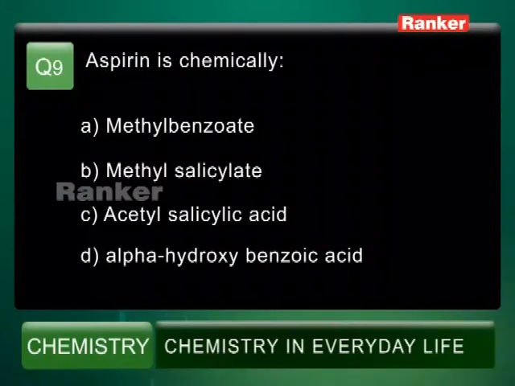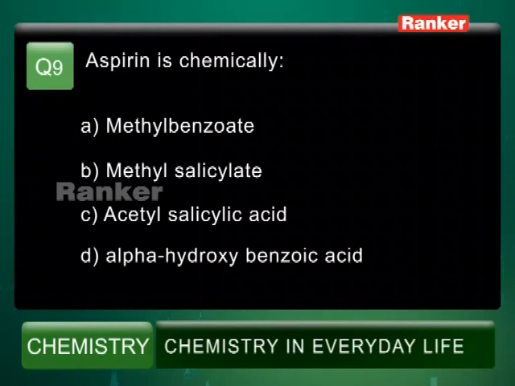So here the question is, what is aspirin? Methyl benzoate, a benzoic acid methyl ester derivative, is wrong. Methyl salicylate, the methyl ester of salicylic acid, is known as oil of wintergreen. It is also a very good analgesic drug, but it's not the case now. So acetyl salicylic acid is the right answer, the acetylated salicylic acid.